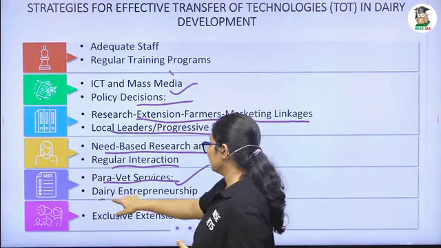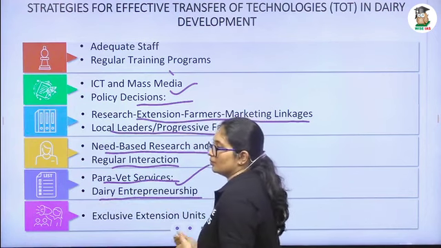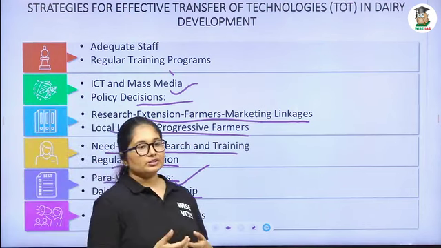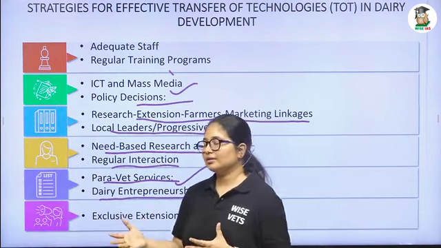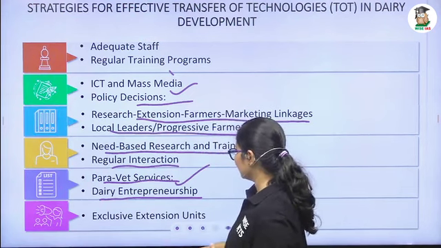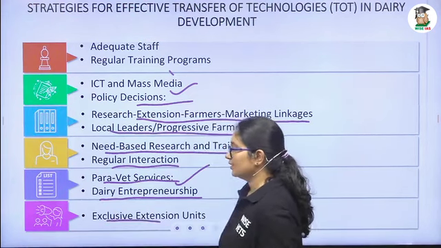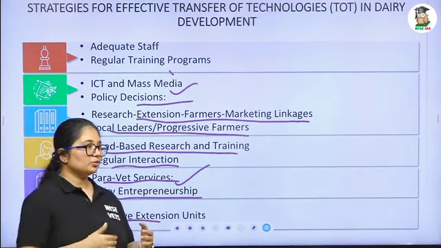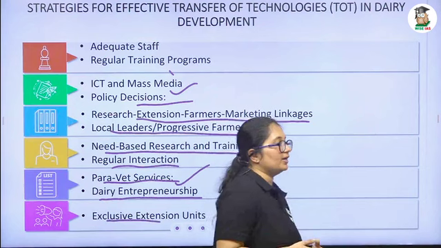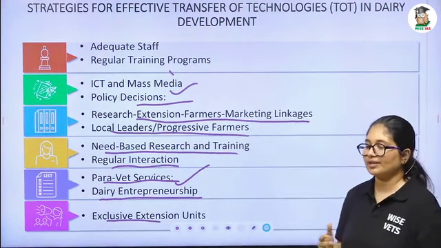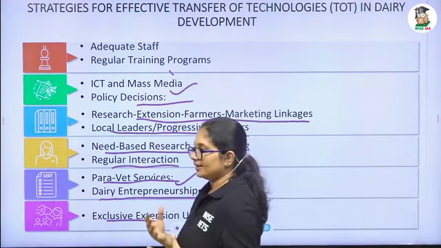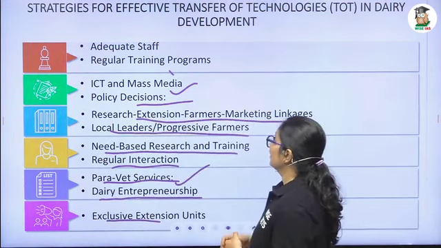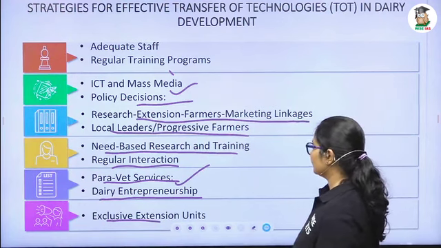And we have to focus on dairy entrepreneurship: more entrepreneurship activities and new ventures should come up in agriculture and livestock farming. Then an exclusive extension unit. Usually the veterinary officers, the VO post, have to act as the extension agent. Instead of that, there should be a post exclusively for extension, so that they can focus on a single thing. Okay. So these are the strategies for effective communication for TOT.